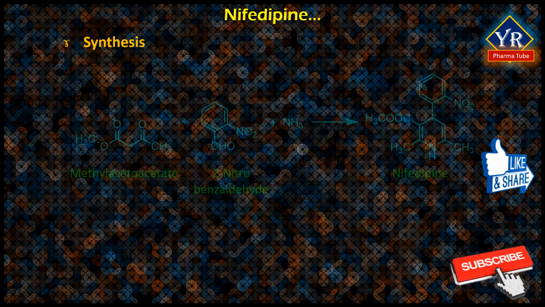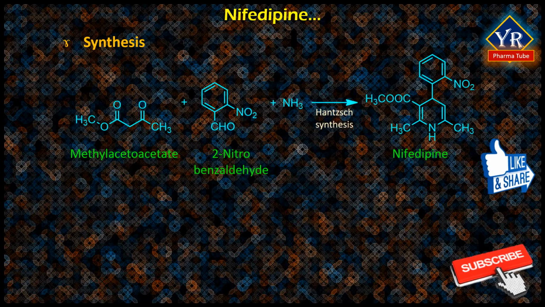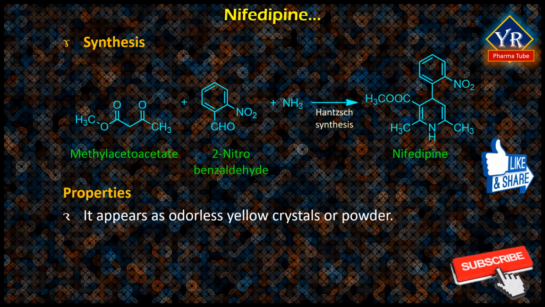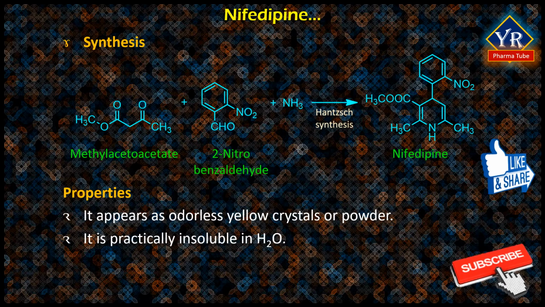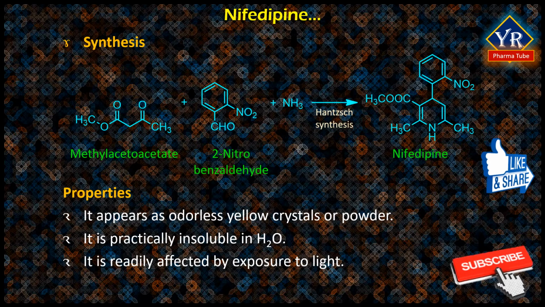Nifedipine is synthesized by a Hantzsch synthesis from two molecules of a beta-dicarbonyl compound, for example methyl acetoacetate, using as the aldehyde component, for example 2-nitrobenzaldehyde, and ammonia. The sequence of the intermediate stages of synthesis has not been completely established. Nifedipine appears as odorless yellow crystals or powder. It is practically insoluble in water. It should be protected from light and it is readily affected by exposure to light.